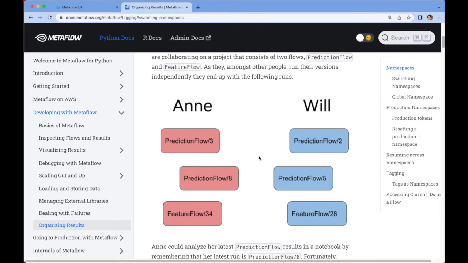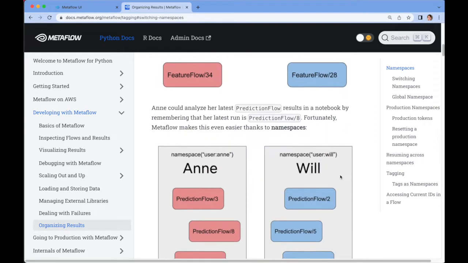So how namespaces work in Metaflow is that, as you have seen, every run gets some ID. So for instance, we may have a flow called PredictionFlow. When we execute it, we get PredictionFlow/3. We keep executing it, so we get another ID, PredictionFlow/8, PredictionFlow/34, and so forth. And now imagine that there are multiple data scientists working together. So maybe Anne is executing this set of runs, Will is executing another set of runs, and they can work concurrently, and everybody gets their own executions.